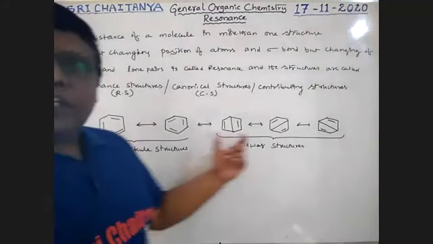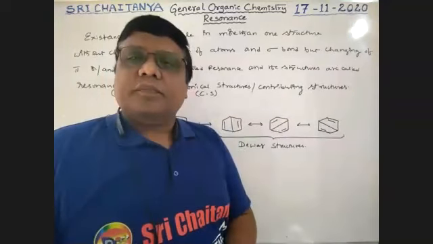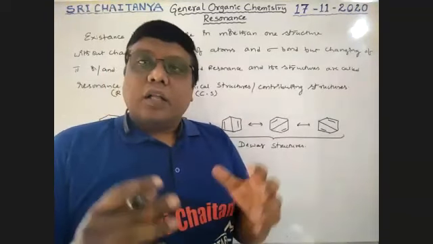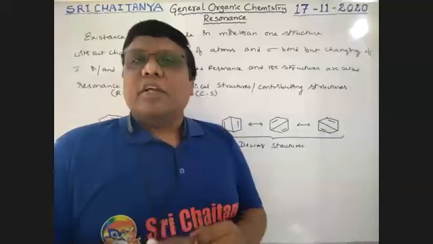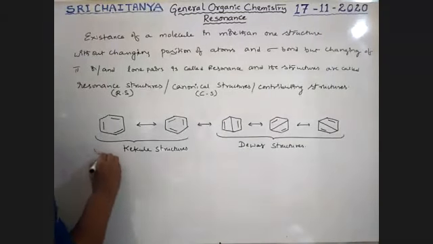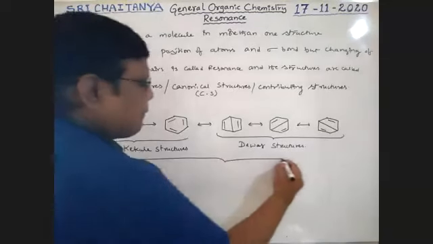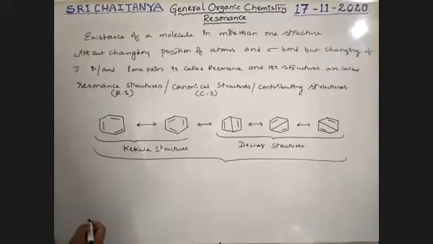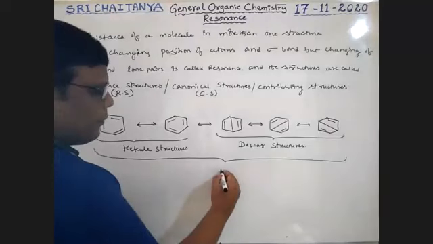Okay, so the combination of all these five resonance structures gives a new structure, which I am representing like this.